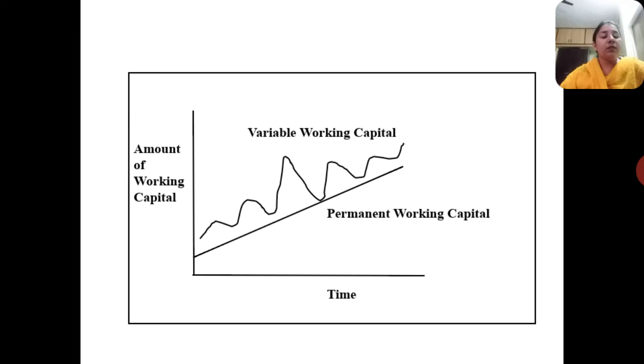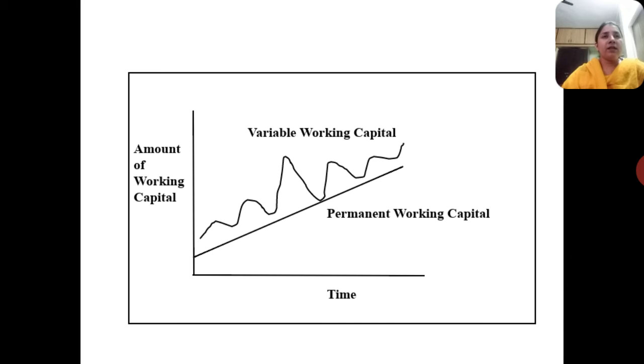So in this curve, permanent working capital is not fluctuating with time, but variable working capital is. Suppose Diwali comes, or any festival occasionally comes; the demand for a particular product, like sweets, will increase on any festival.